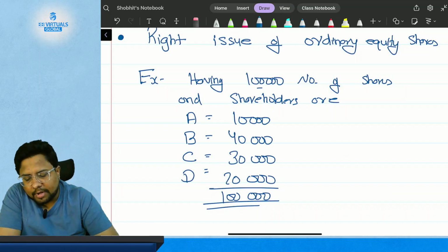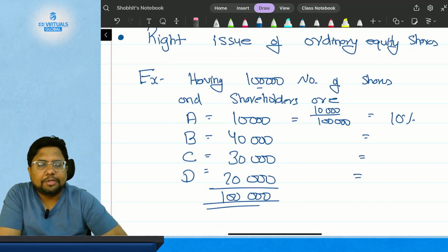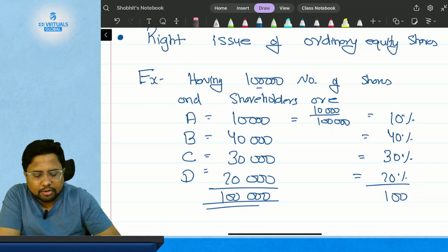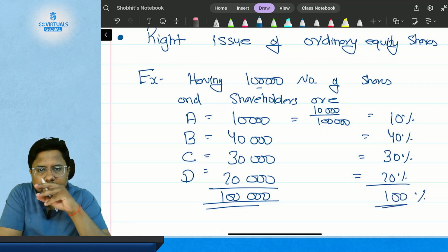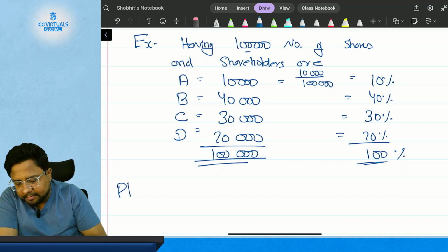Now if you ask me how much percentage A is holding in the company, the answer is simple: 10,000 divided by 1 lakh is equal to 10%. In a similar way, we can find the percentage holding of each shareholder. B is holding 40%, C is holding 30%, and D is holding 20% of the company, which is a total of 100%. Simple.